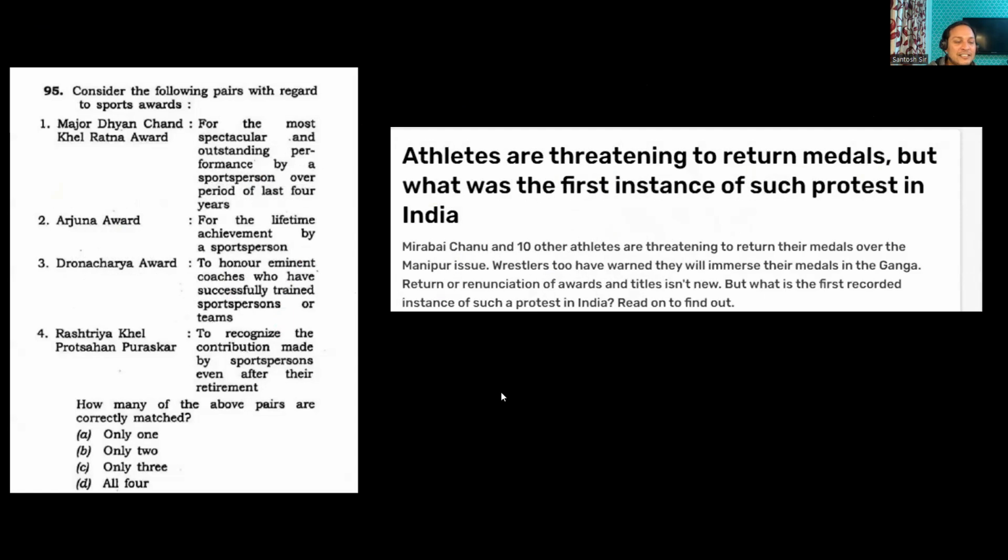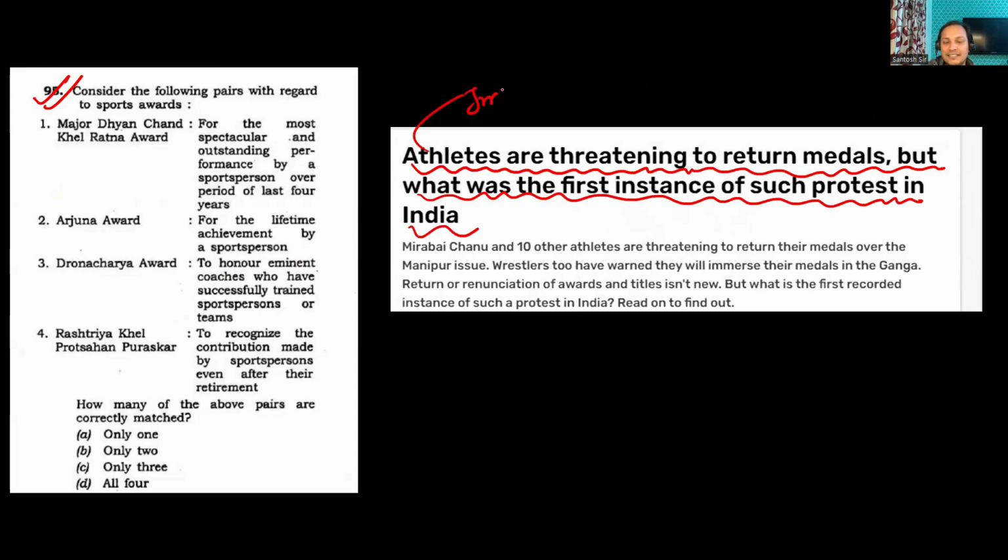Next you see this sports award. This was again a current affairs question. Athletes are threatening to return their medals, but what was the first instance of such protest in India? Guys, many of you must have left this question.